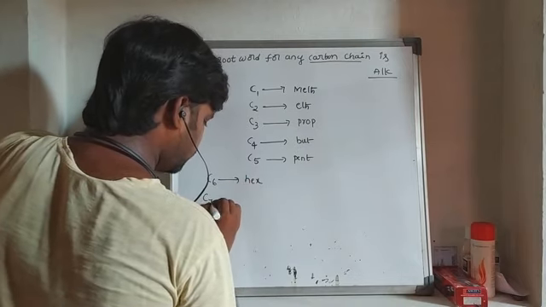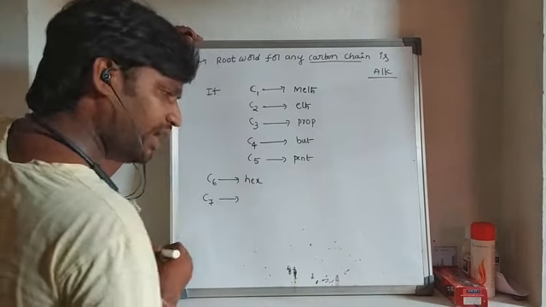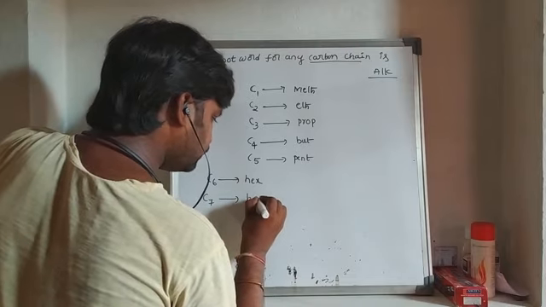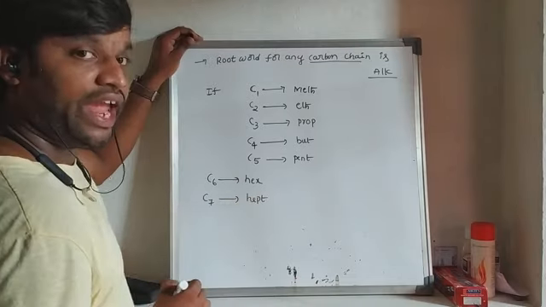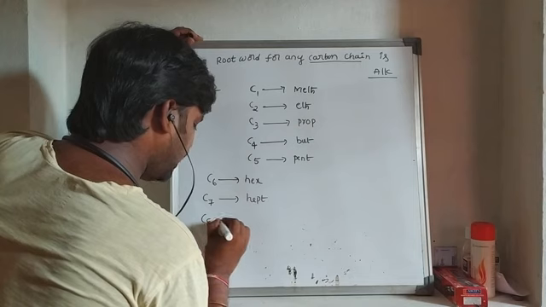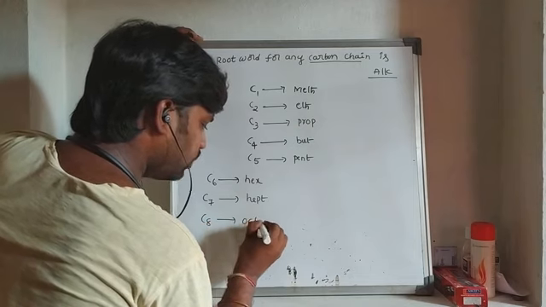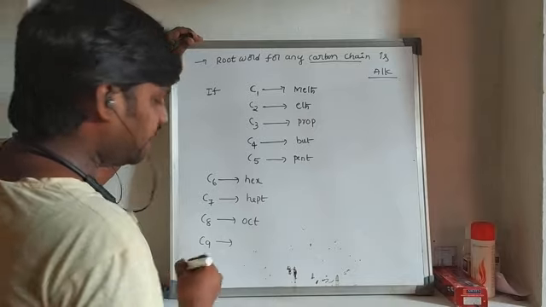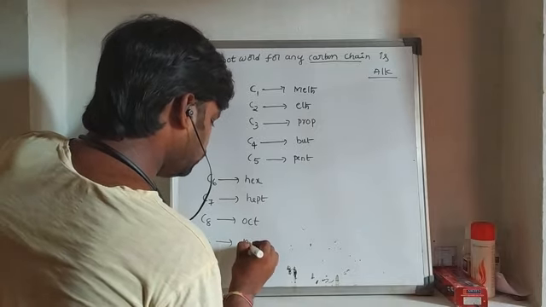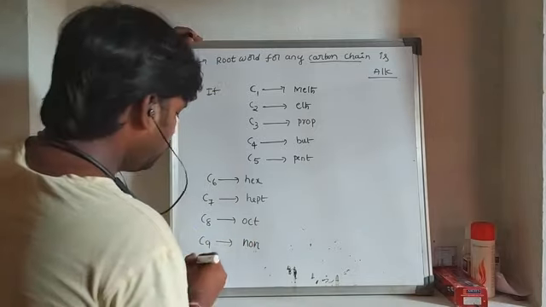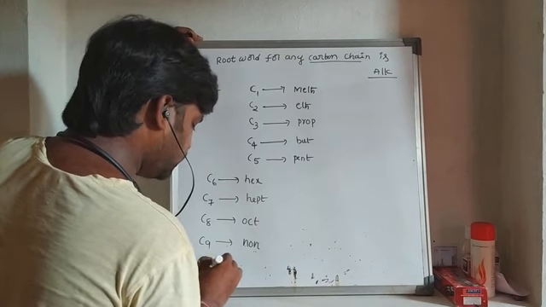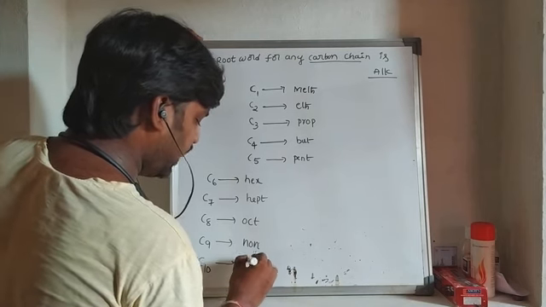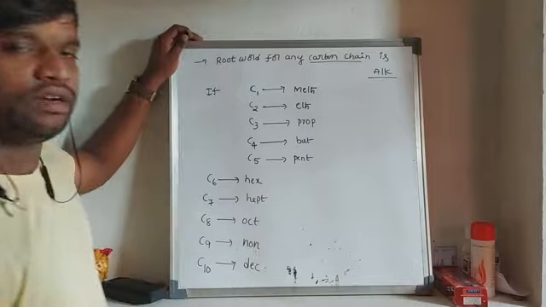If 7 carbons, then it's called hepta. If 8 carbons, then it's called oct. If 9 carbons, then it's called non. If 10 carbons are present in the molecule, then it's called deca.